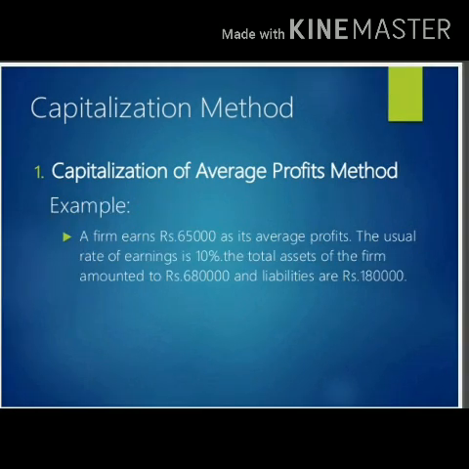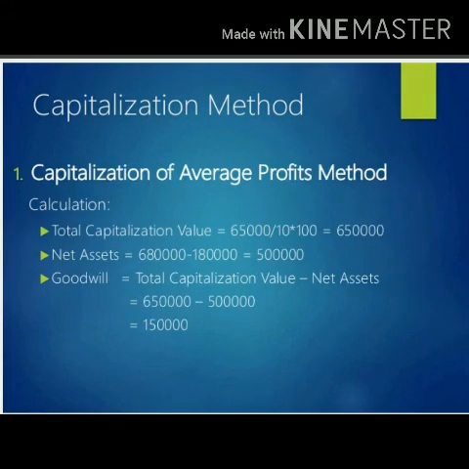Now the example. A firm earns 65,000 as the average profit and the usual rate of earnings is 10% of the total asset of the firm. The total asset of the firm amounts to rupees 6,80,000 and the liabilities are 1,80,000. Clear? So we will solve this example. Take your pen. See, the average profit is given to you, 65,000. So first of all we have to calculate the total capitalization value: 65,000 divided by 10 into 100, which is 6,50,000.